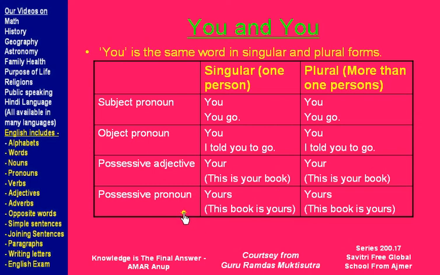Next is possessive pronoun. If there is one person, I will say this book is yours. If there are many, more than one persons, two or many, then also I will say this book is yours. So it remains the same and yours is the possessive pronoun here, because it tells the possession of that book, but it is a pronoun.